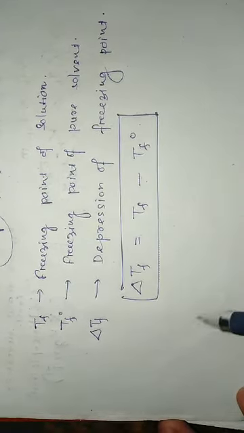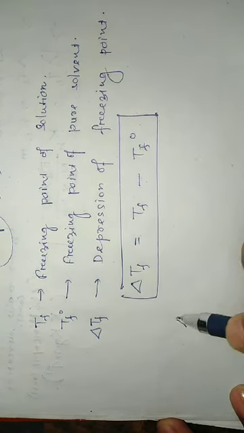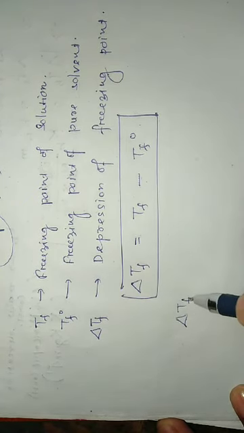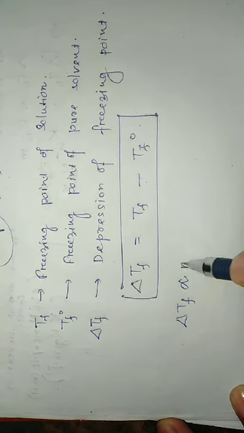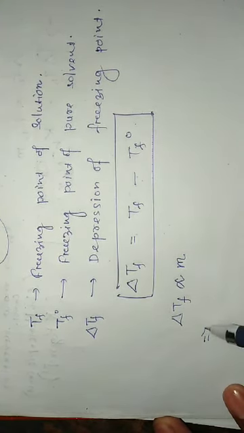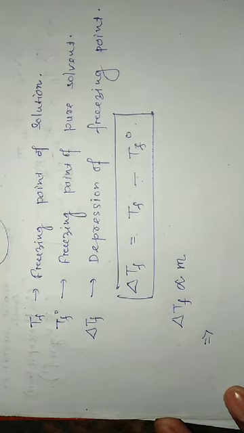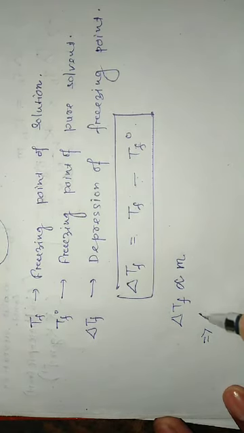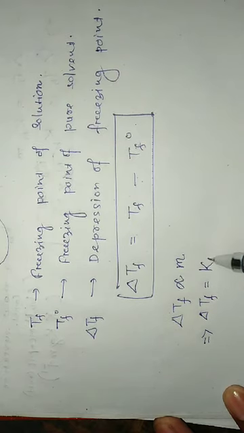It has been experimentally observed that delta Tf, the depression of freezing point, is also directly proportional to the molal concentration of the solution. To remove the proportionality sign, let us put a proportionality constant Kf.